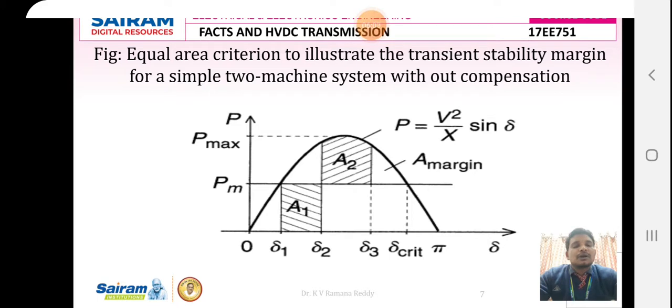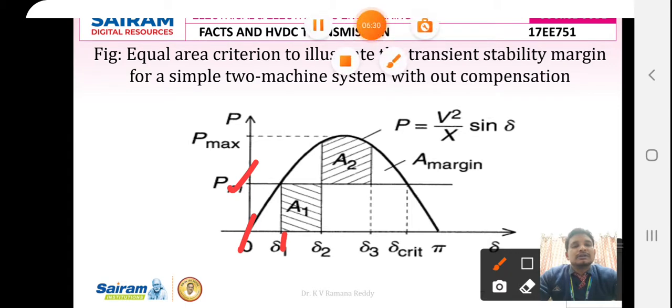The power and load angle characteristics prior to the fault, from an angle 0 to delta 1, show the power increasing, and prior to the fault the power in the line is Pm. After the fault, from an angle delta 1 to delta 2, the system is subjected to a line fault.